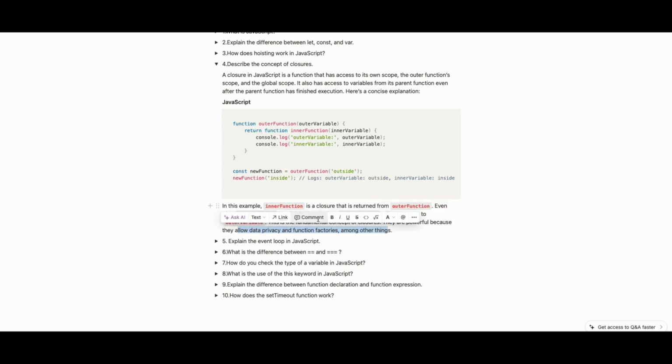Data privacy, I think we are not able to see what the outside variable is containing, right? So I think that is called data privacy. I don't know specifics beyond that.